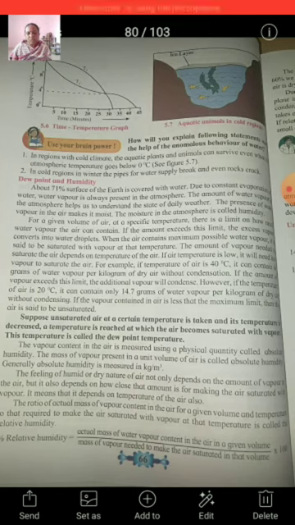Here we have studied our point, that is the anomalous behavior of water. Today you have to read the point I have taught today, and you have to write the question from the exercise, question number 6.1. Explain the following. Question number 6a: What is the role of the anomalous behavior of water in preserving aquatic life in regions of cold climate? You have to write down this question in your notebook.